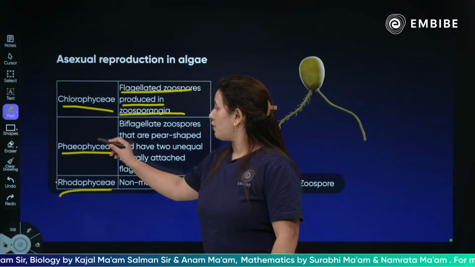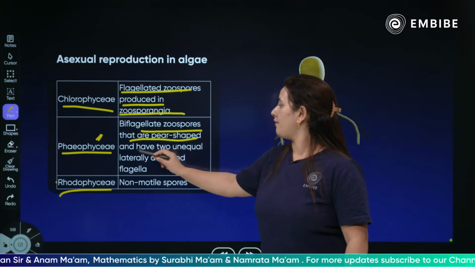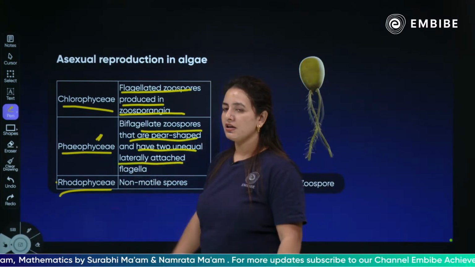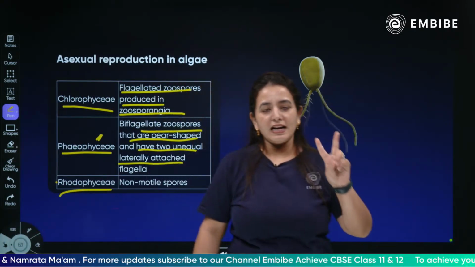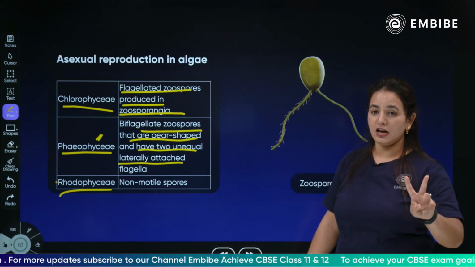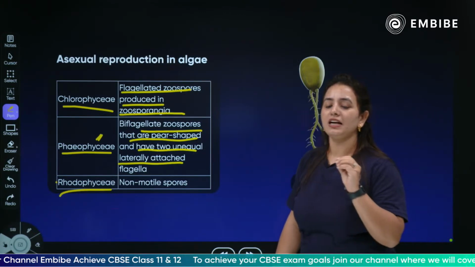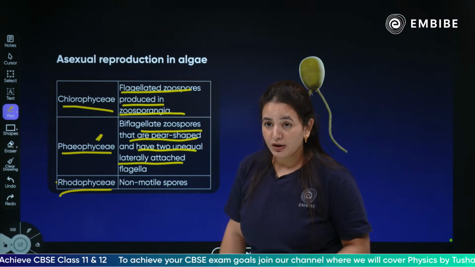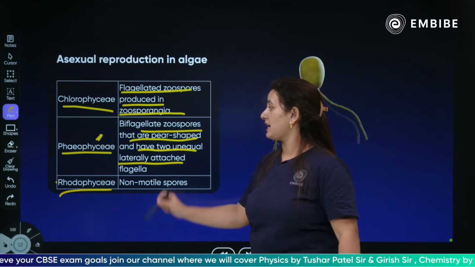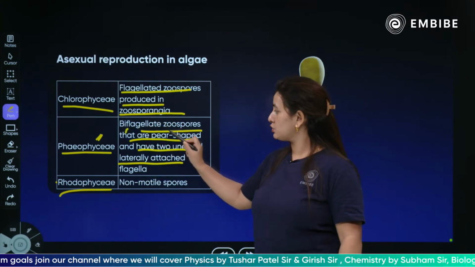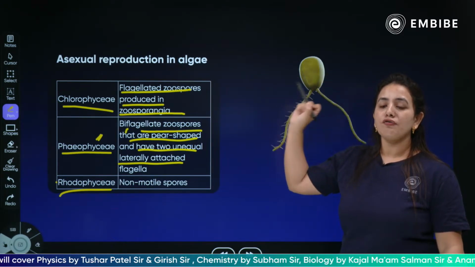Next is the phaeophyceae, which have biflagellated zoospores which are pear-shaped and have two unequal, laterally attached flagella. It means the two flagella attached to the pear-shaped body of a spore are not equal, and they are attached in a lateral manner. Two unequal sizes. Biflagellate, two flagella, zoospores, pear-shaped, and two flagella of unequal sizes.